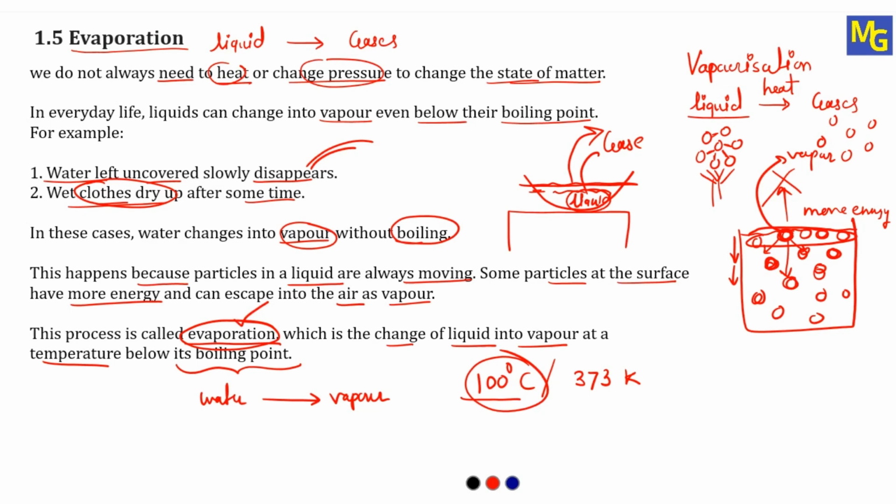Evaporation and vaporization, remember, are different processes. What happens in the process is the same: in both processes, we are converting water into vapors. But in the case of vaporization, we are boiling the water to 100 degrees Celsius. In the case of evaporation, we are converting water into vapors at room temperature, that is, below 100 degrees Celsius. I hope after listening to this video, you will be clear about evaporation.